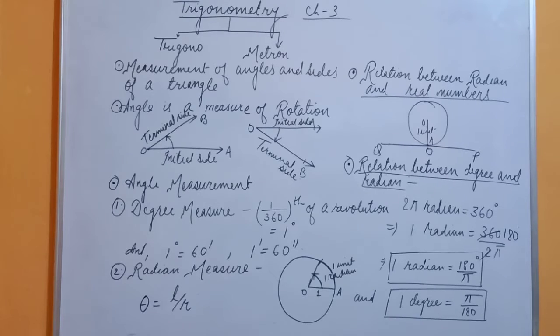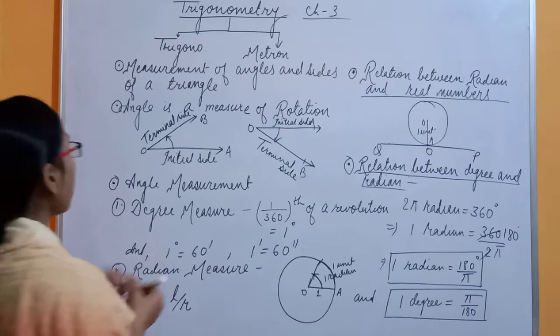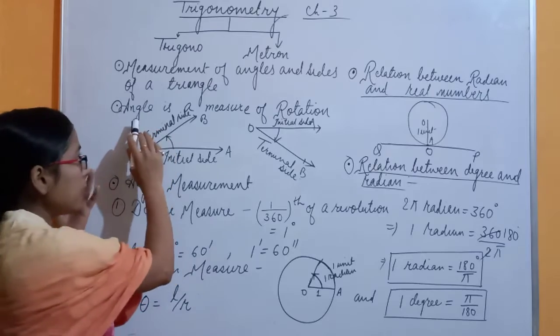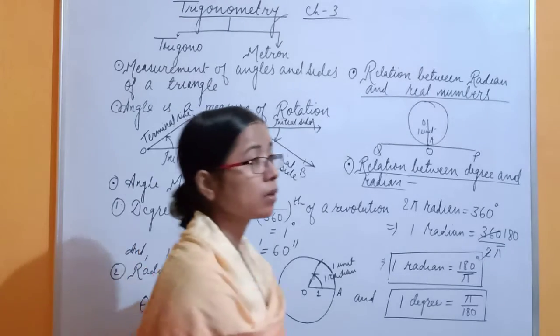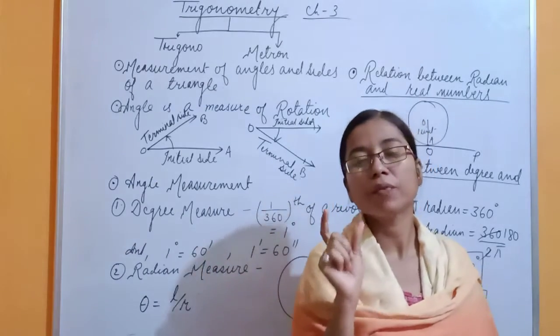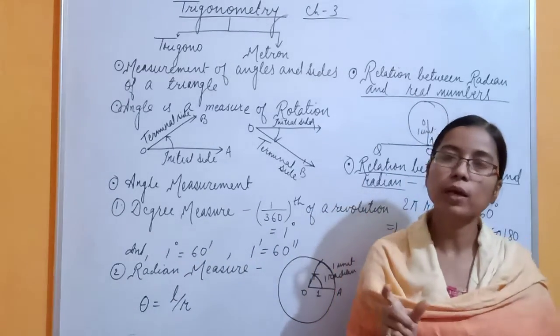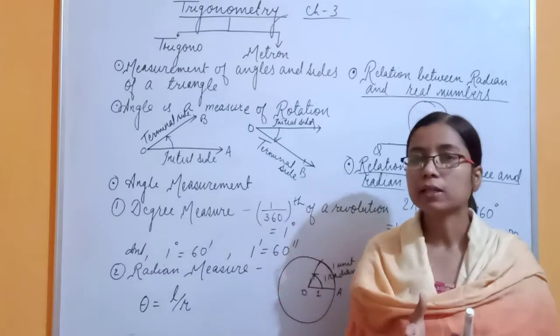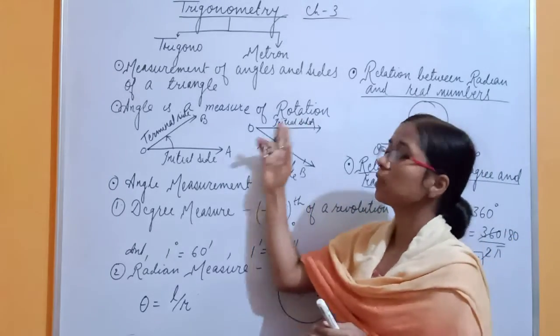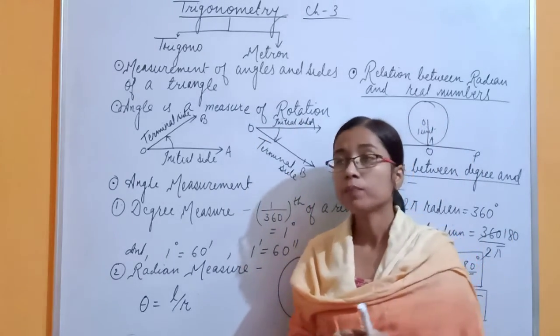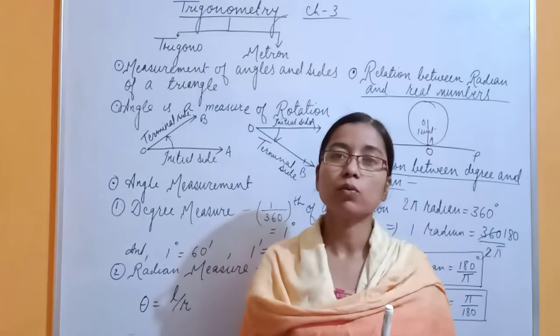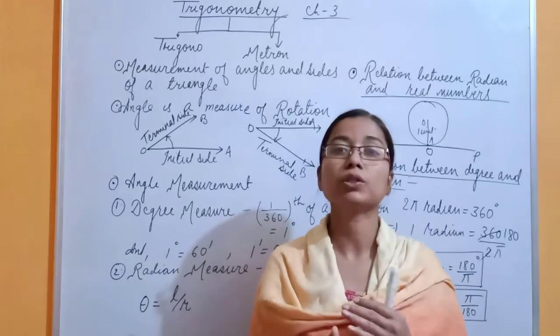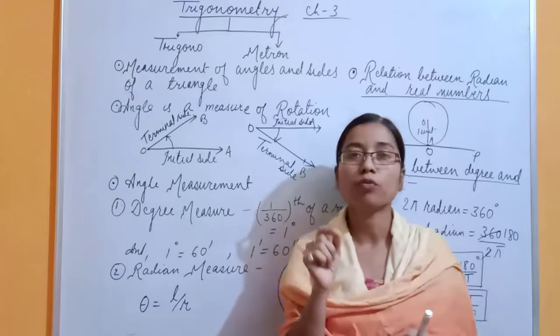So now let us start our angle. What is angle? We can say an angle is a measurement of rotation. In a single word, if anyone asks you what you mean by angle, then in that case you have to say that it is nothing but rotation. Okay, so now the question arises: what is rotation, or rotation of what? The rotation of a ray.